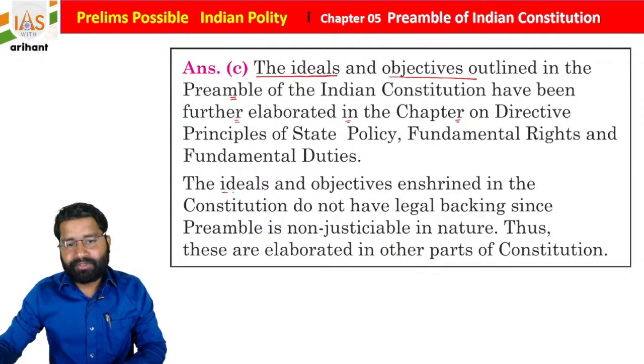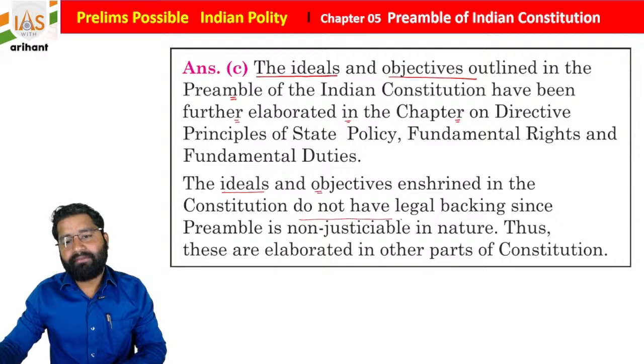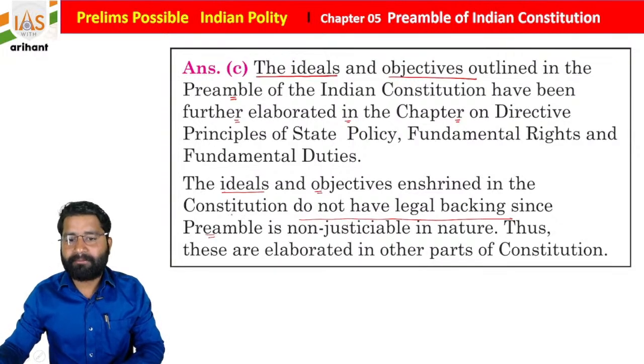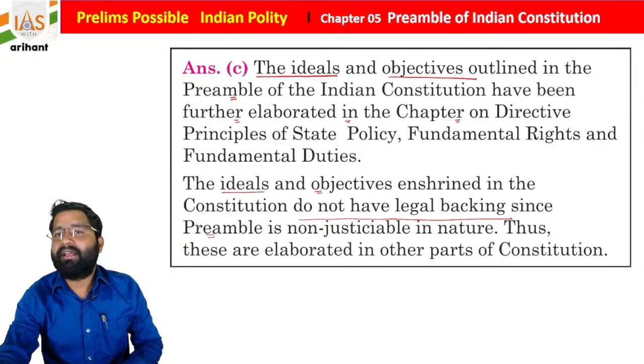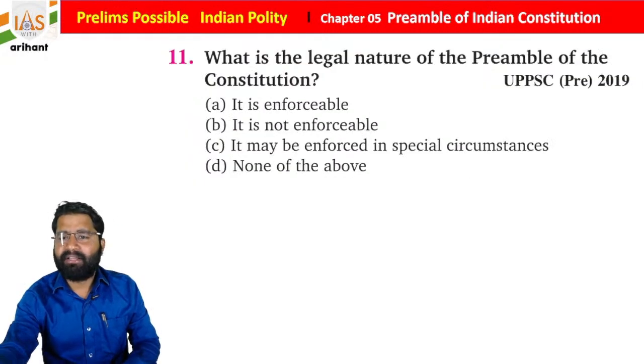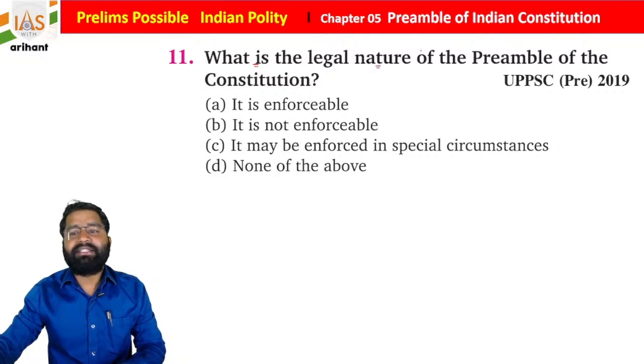The ideals and objectives enshrined in the Constitution do not have legal backing since the preamble is not justiciable, and thus these are elaborated in other parts of the Constitution of India, students. Getting it? Simple. Now moving to another question. What is the legal nature of the preamble of the Constitution?